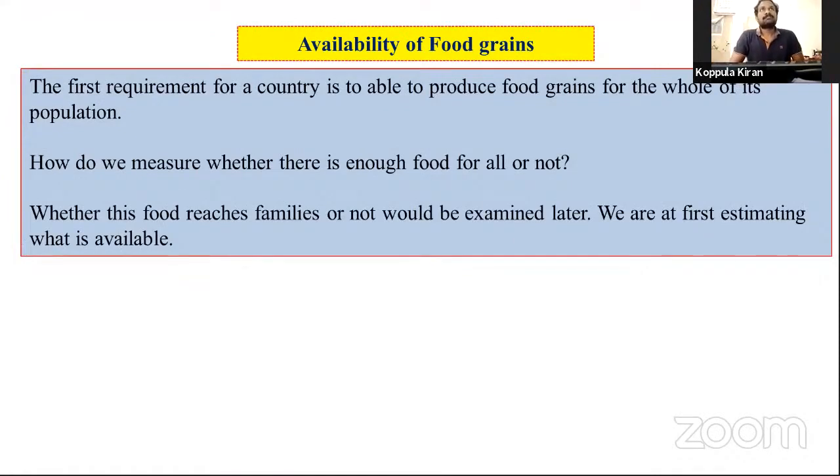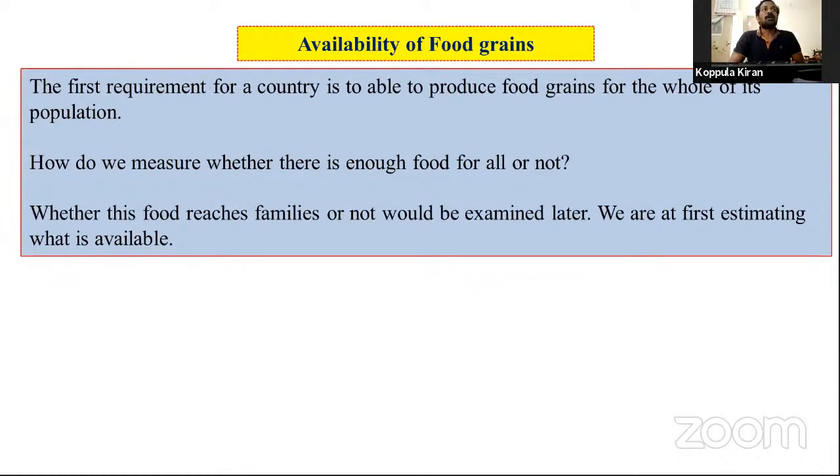See this slide, all of you. Availability of food grains. What is the availability of food grains? The first requirement for a country is to be able to produce food grains for the whole of its population. How much food grain? The total country's people requirements.